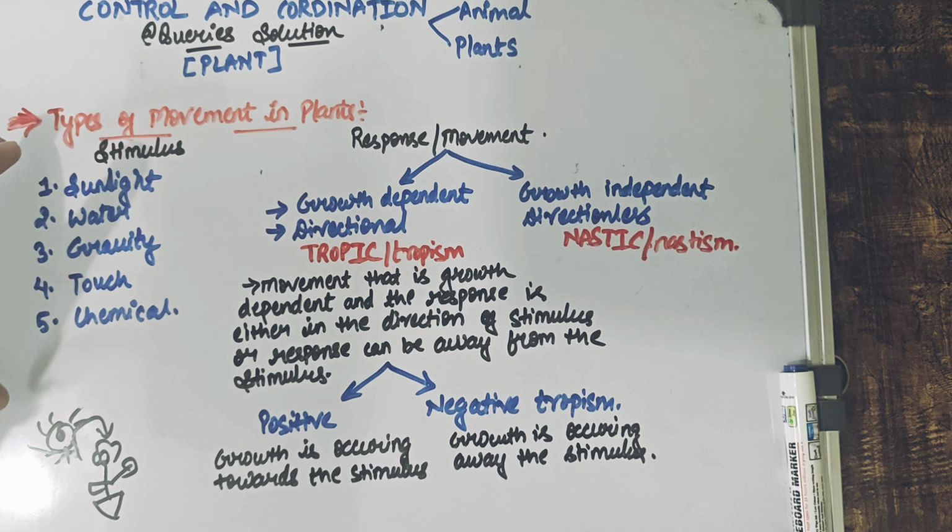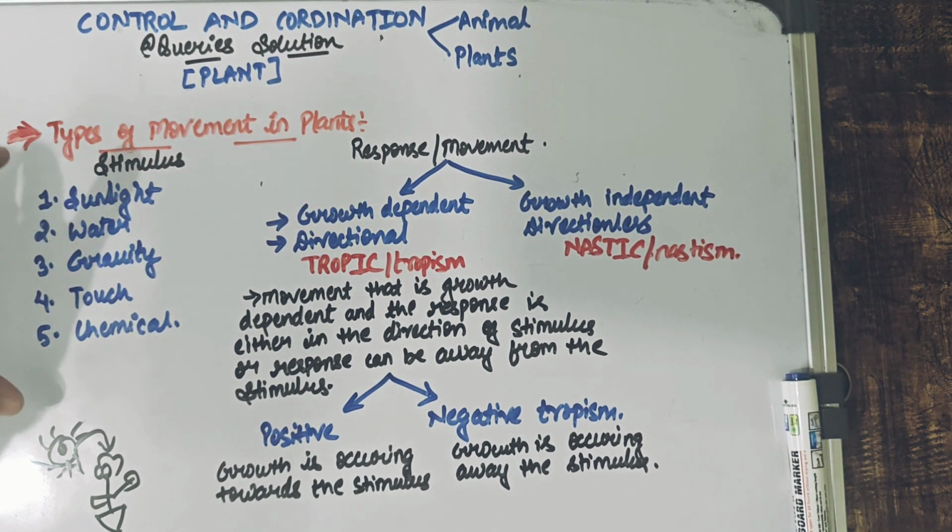All right. Now, since we are considering all these 5 different types of stimulus, we have to understand all these 5 different types of positive and negative tropism also. And it's very simple. I'll explain it to you very easily and you guys will easily understand also. But I hope you are clear till here.